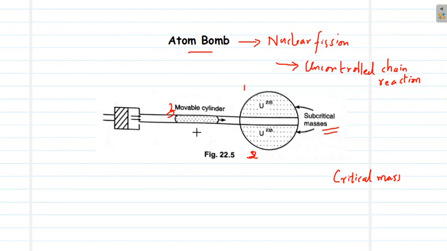Now when we need to make an atom bomb out of this setup, we will move a third part, a movable cylinder, which is also composed of uranium-235, into this uranium setup.